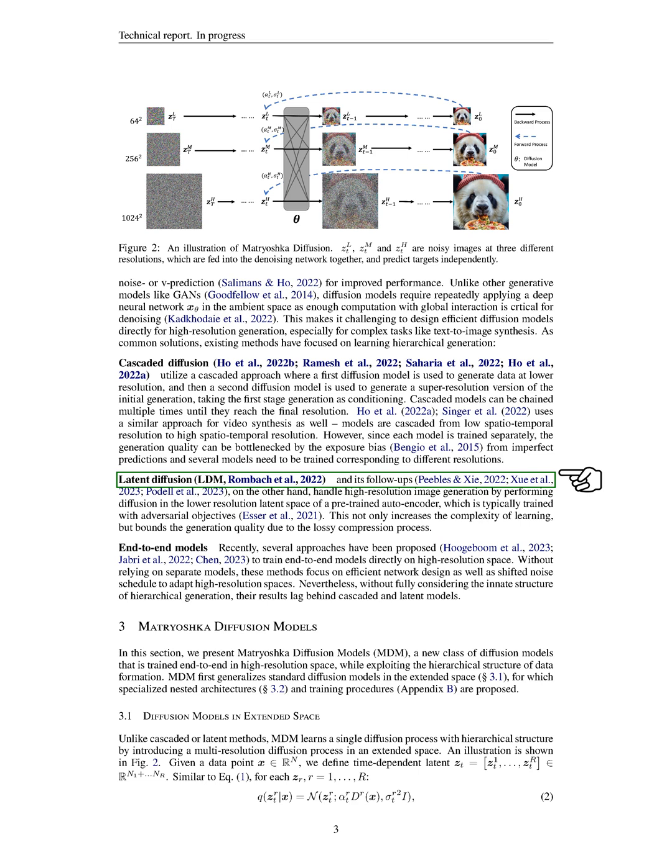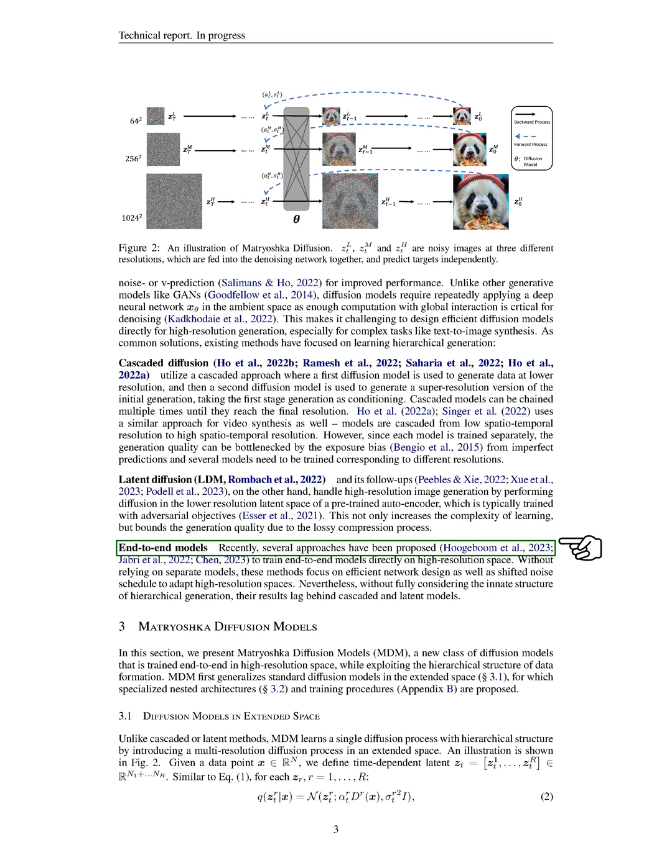Section: Latent Diffusion, LDM, Rombach 2022. In contrast to other methods, latent diffusion and its subsequent developments manage the creation of high-resolution images by conducting diffusion in the lower-resolution latent space of a pre-trained autoencoder. This autoencoder is usually trained with adversarial objectives. However, this approach not only makes the learning process more complex but also limits the quality of the generated images due to the lossy compression process.